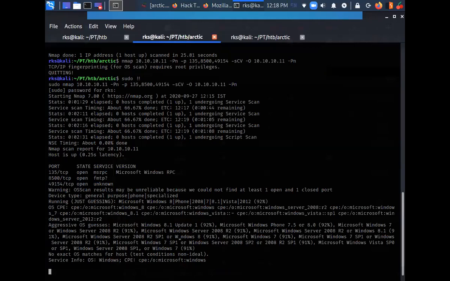Okay, so we have the output here, and the output says that 135 is a standard port, MSRPC is running. On port number 8500, nmap is not able to identify the service. It says FMTP.